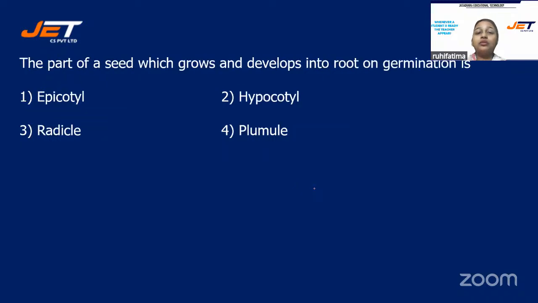Next question. The part of a seed which grows and develops into root on germination is.